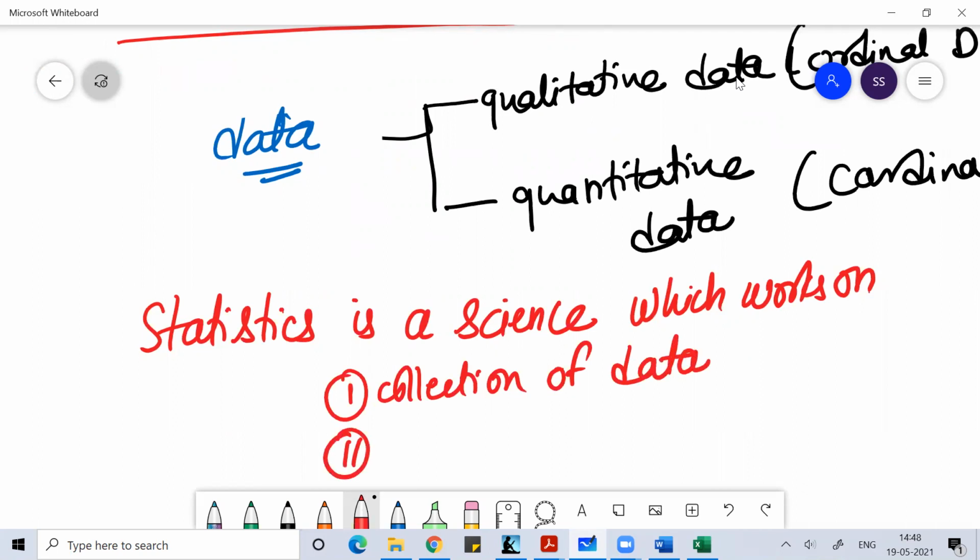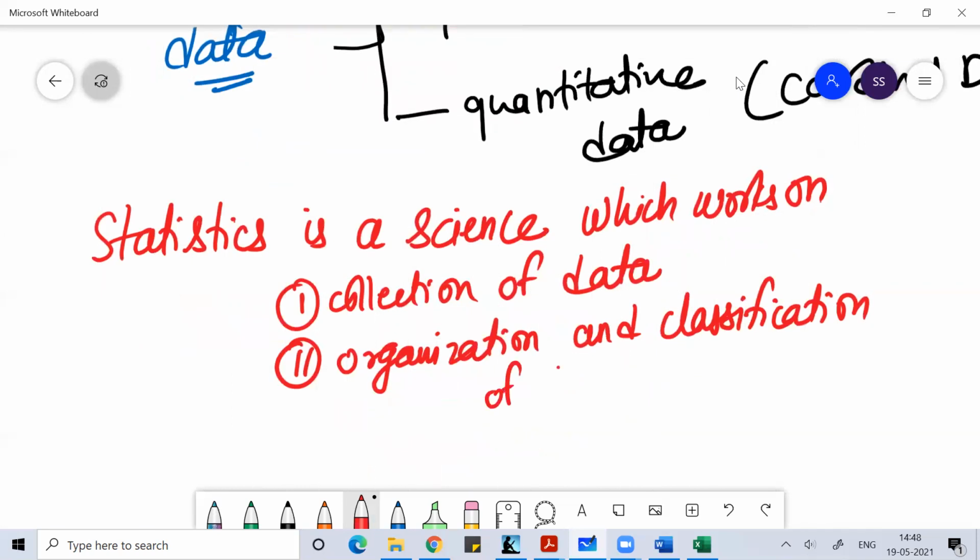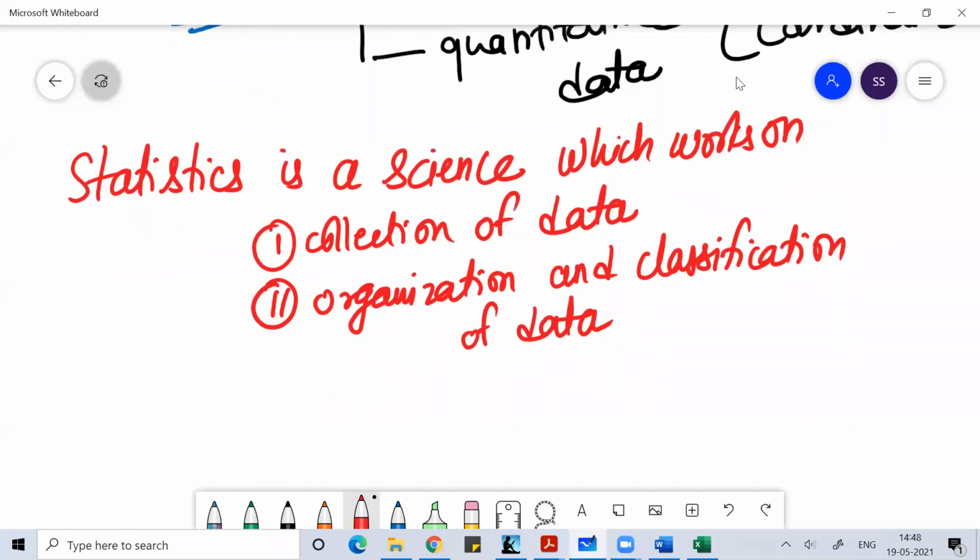Once you collect the data, the next thing is organization and classification of data. Once you have collected the data, you need to organize and group the data, and classify it in some way.